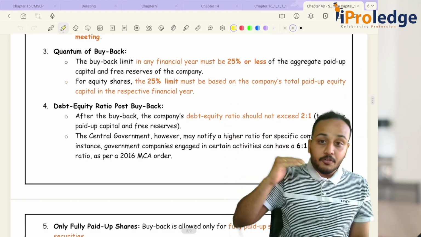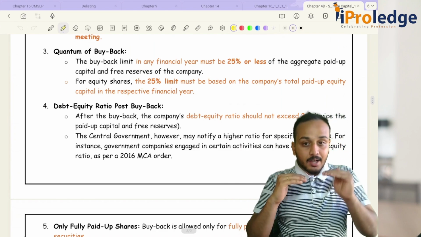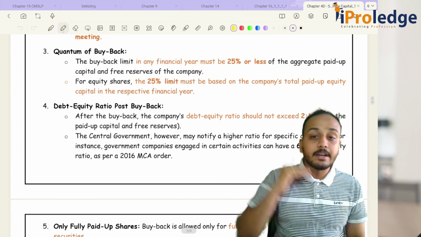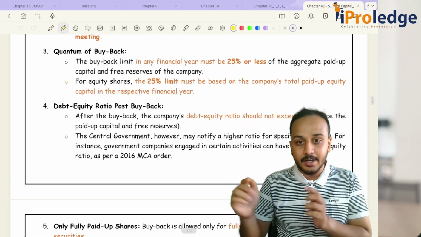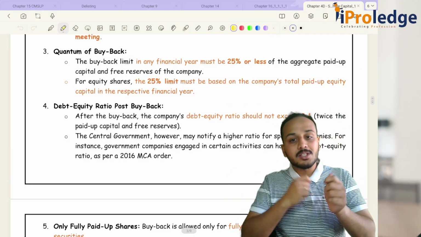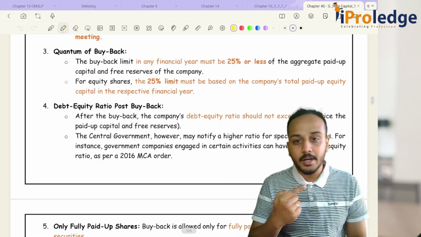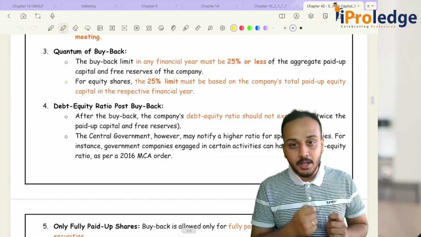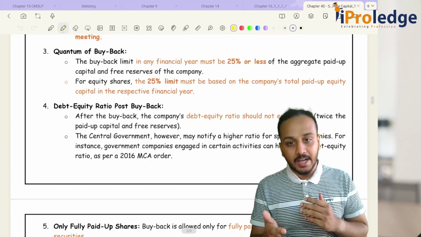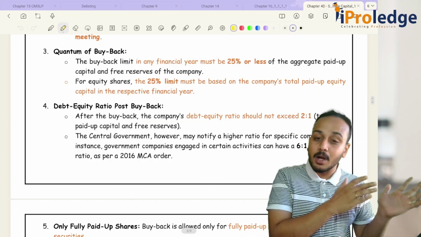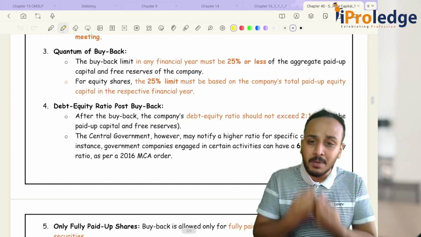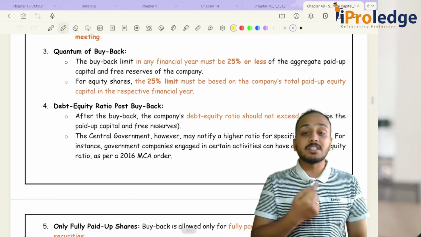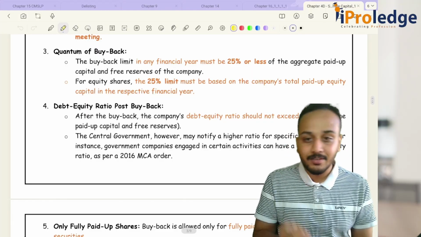Okay. The thing is, equity gives the cushion to the creditors. You can understand the logic behind debt to equity ratio in the earlier video, so make sure to go and watch that video once again so that you understand the logic behind it. Okay, and it will help you understand your SEBI regulations in a much easier way, because there I have discussed why we have the provisions that we have.